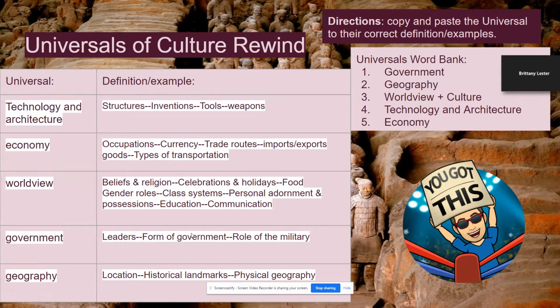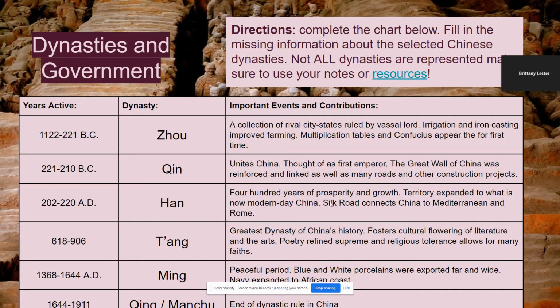Government means leaders, forms of government, and role of the military. And the geography is actually the location, the physical geography, like mountains, rivers, islands, things like that, and historical landmarks such as the Great Wall of China. Okay, next. So here are the dynasties.